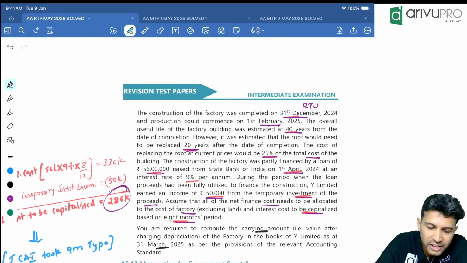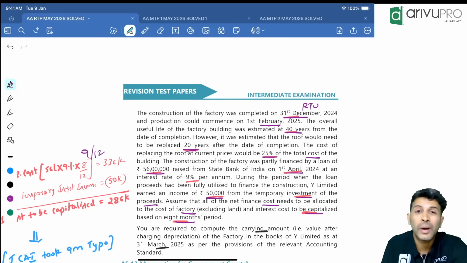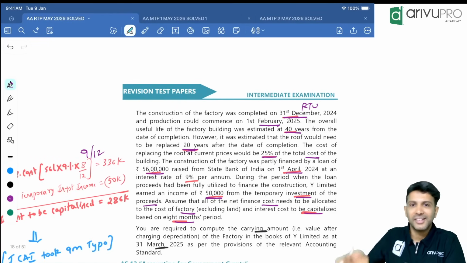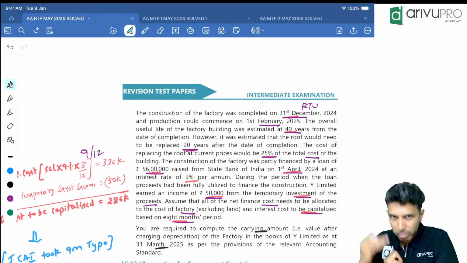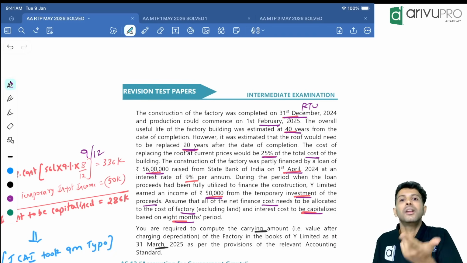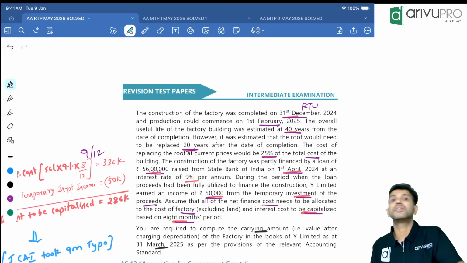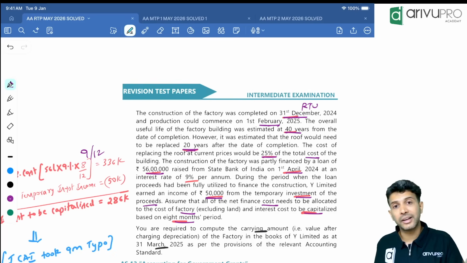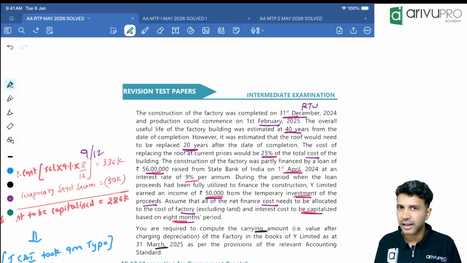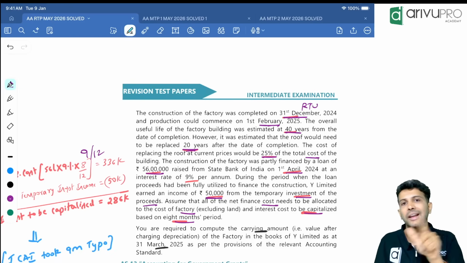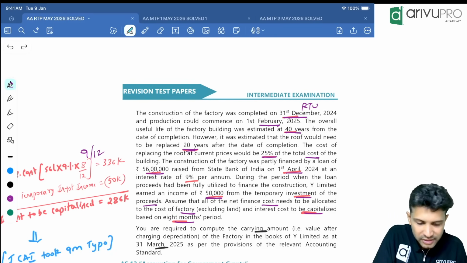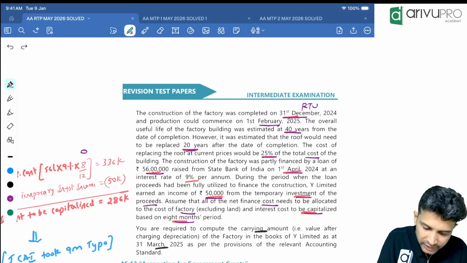Okay, here ICAI has made a mistake. They have taken 9 months. Why 9 months? They started counting from April because you took the loan in April. But they forgot that though the loan starts on 1st April, though the borrowing cost starts on 1st April, expenditure on the qualifying asset is only starting on 1st May. So April month's borrowing cost you cannot capitalize. AS 16 does not permit that. The day all the 3 conditions are satisfied, that day only you can start capitalization. So they have taken 9 months, counted from April to December. That is wrong. And here also it is mentioned 8 months. So that's a typo. Hence you take the same one only, which is 8 months for borrowing cost.